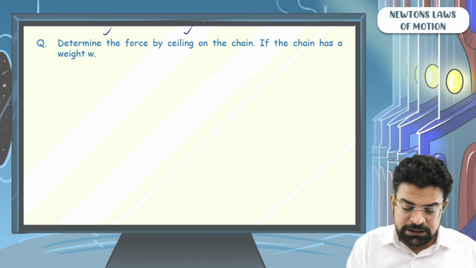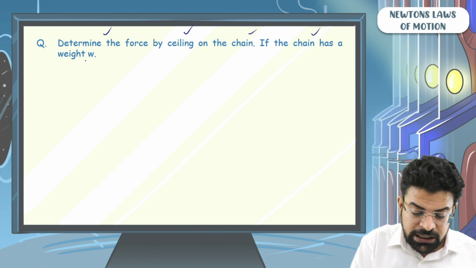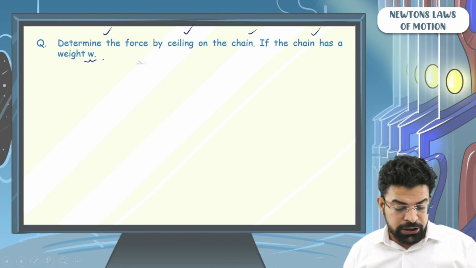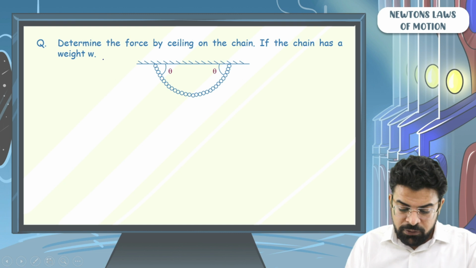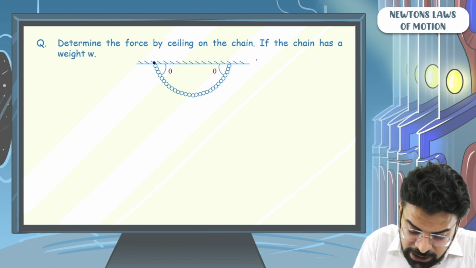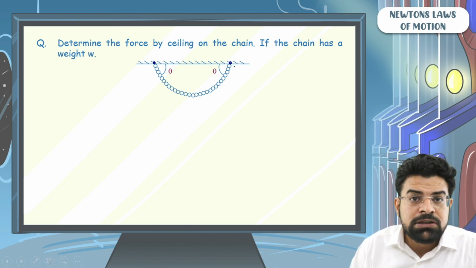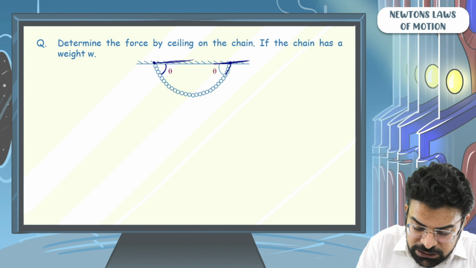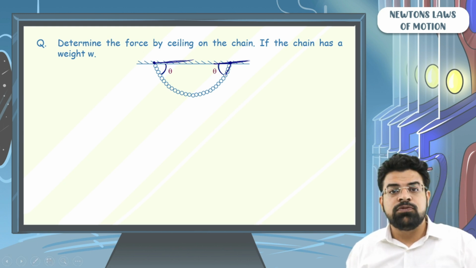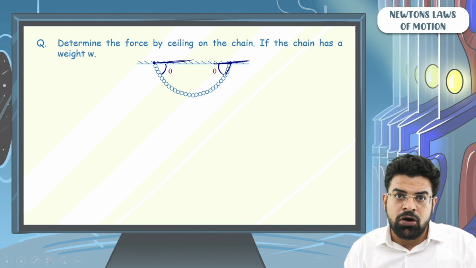Determine the force by the ceiling on the chain if the chain has a weight W. So here in this problem, we have a chain of weight W, which is hinged at 2 points on the ceiling such that the angle made by the ceiling with the chain is theta. The question is, what will be the force applied by the ceiling on the chain?